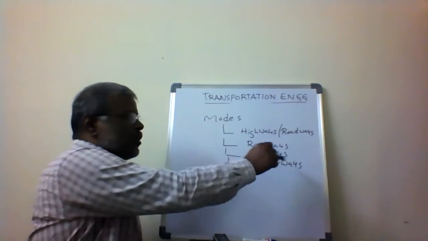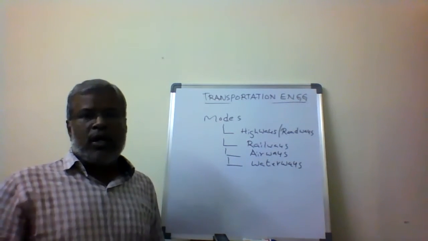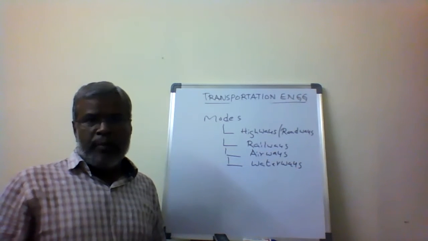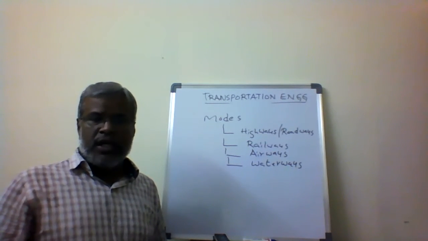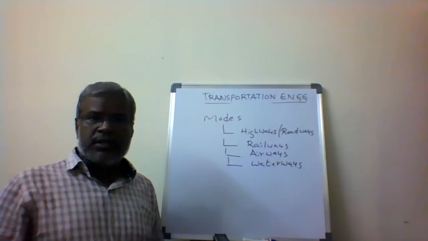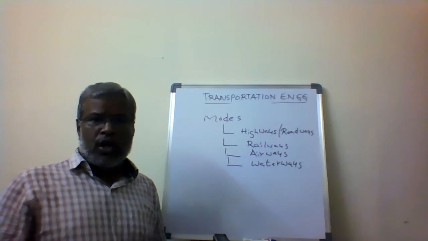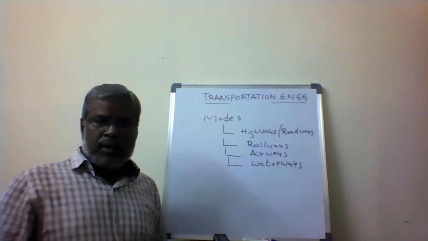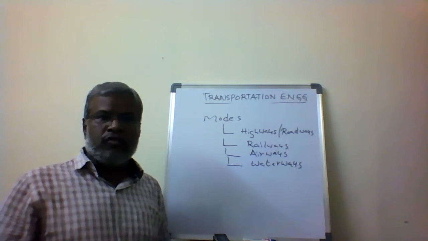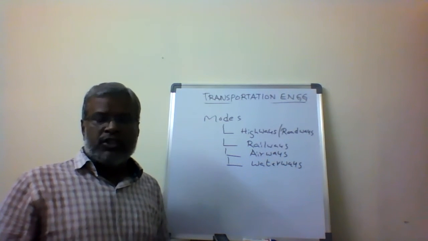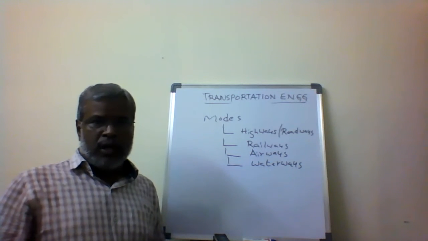Then the other one is called airways, the fastest transportation mode. Through the air we can reach from one place to another place. There also we transport men and materials: cargo transportation for materials, and passenger transportation for men, from one place to another in the fastest possible time. That is called airways.